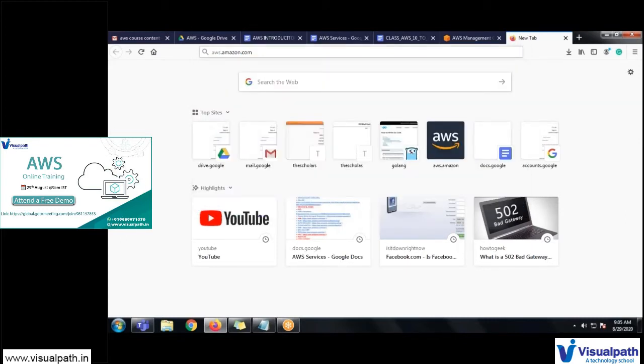Here we're going to work for our next 30 days. They will provide you a free account. We're going to create our AWS free account with the help of a credit card or debit card. They're going to charge around 2 rupees for the confirmation of the account, and then you can access almost all the services provided by AWS.